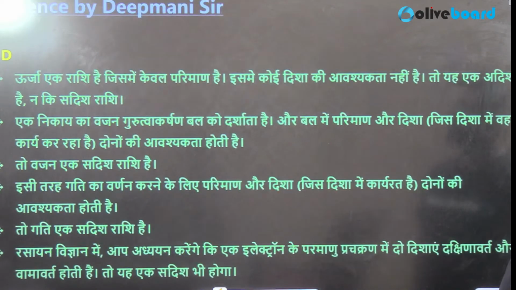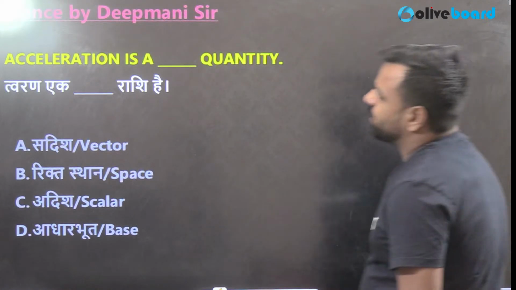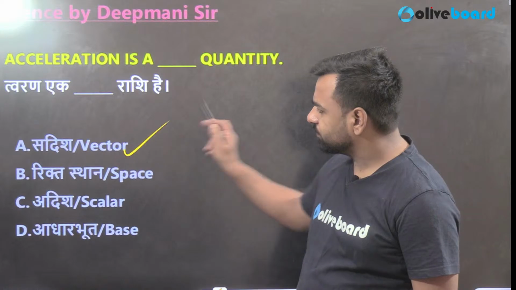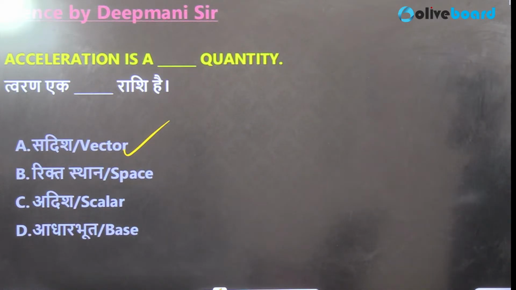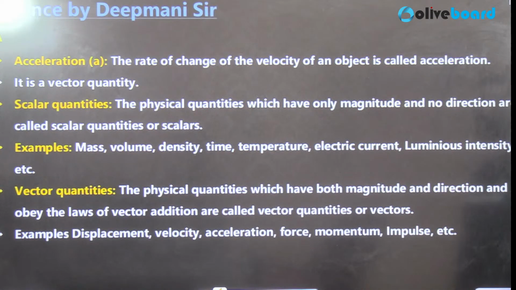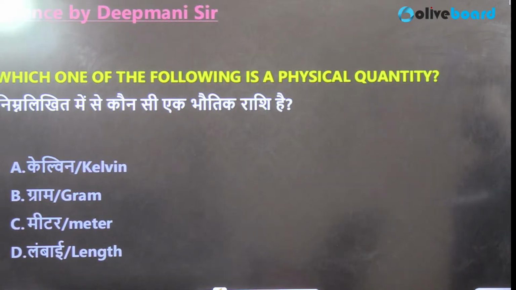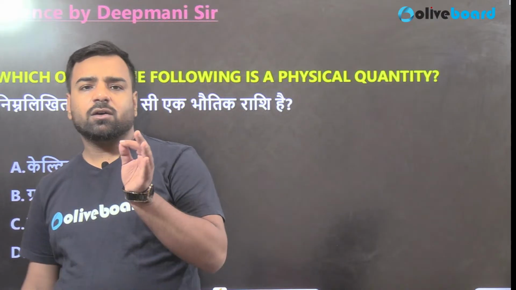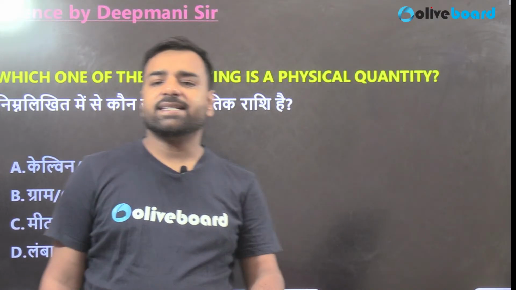That concept is also clear. Acceleration is a vector quantity. So no need to discuss here. That's in vector quantities guys. Next. This is also done. Which one of the following is a physical quantity? So guys, if I talk about this physical quantity, the physical quantity is the one which can be measured and can be easily defined, right?